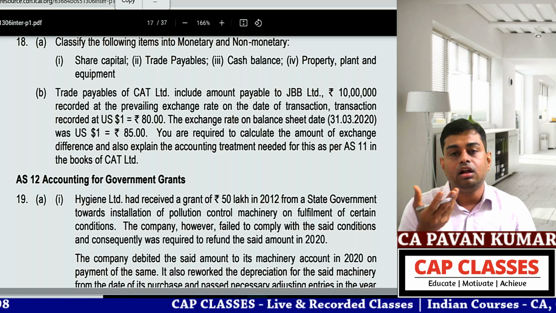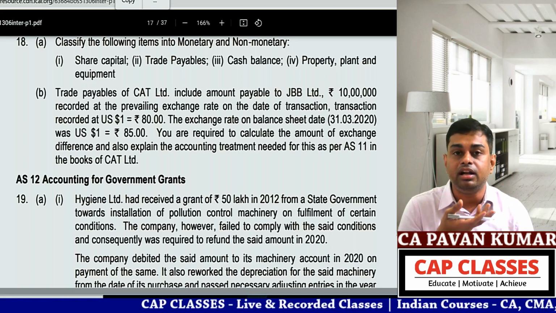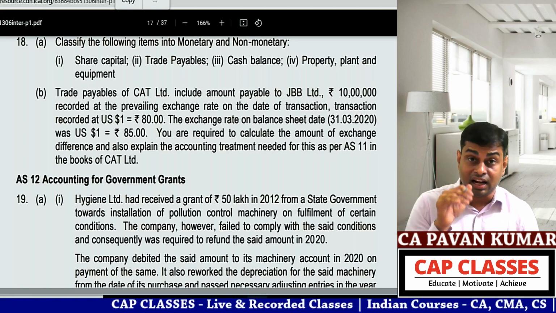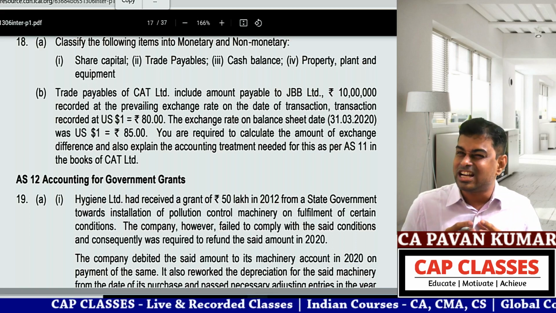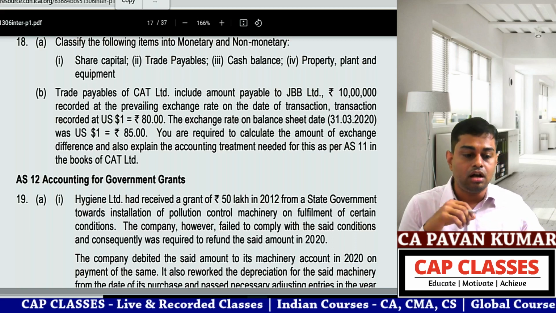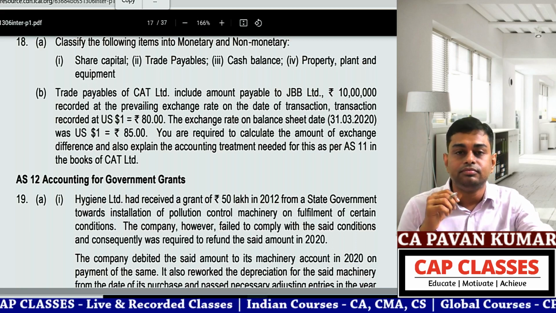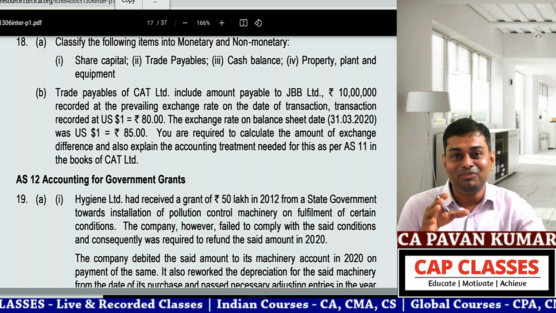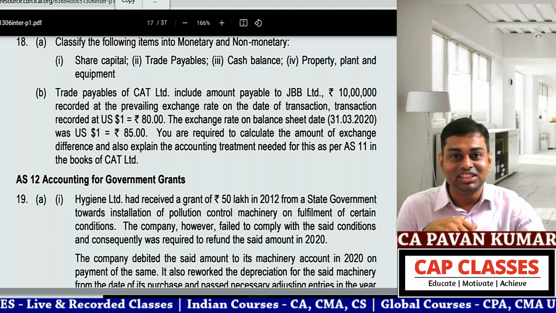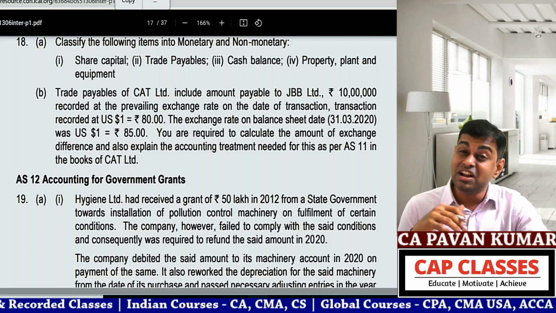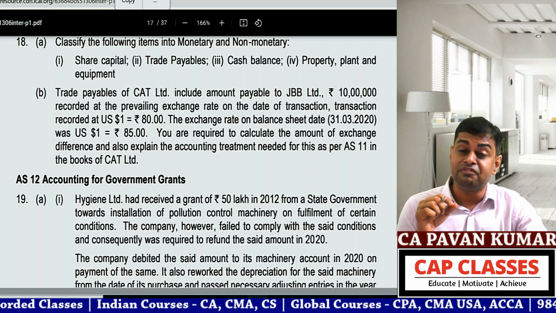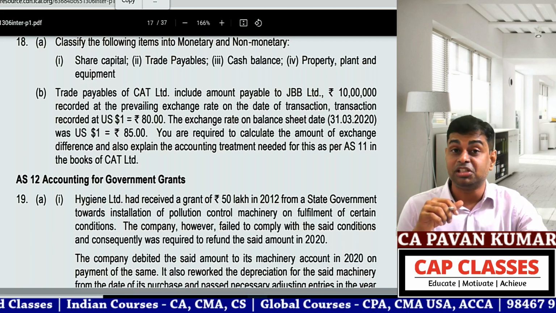Already the US dollar is appreciating against the Indian rupee and the Indian rupee is depreciating. We are crying for 72 rupees, 75 rupees, 77 rupees. ICAI wants it to be 80, 85. Are you kidding me? They have given it. What should I do? Normally in the study material, all the questions will be at 40-45 rupees. In the RTP, questions will be at 80-85 rupees, so that even next year, if the dollar goes to 85 rupees, this will be a hot latest question.